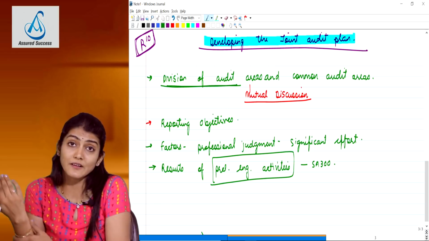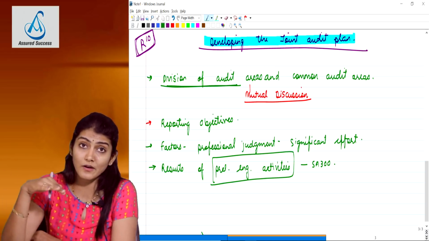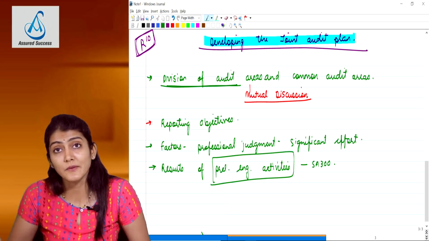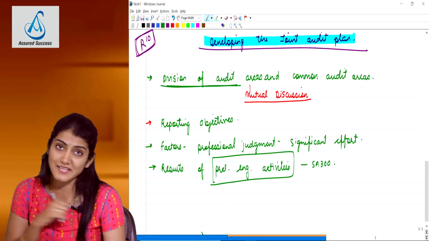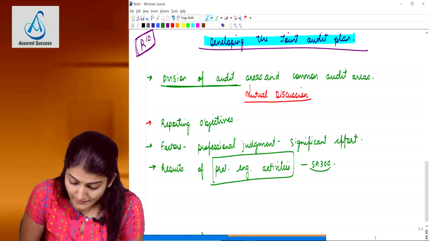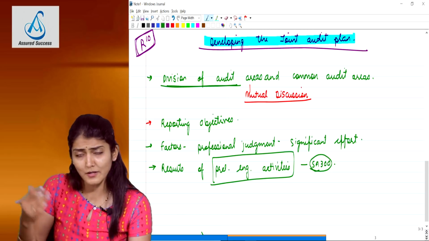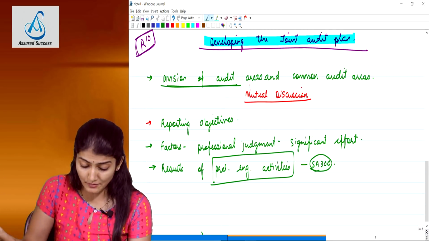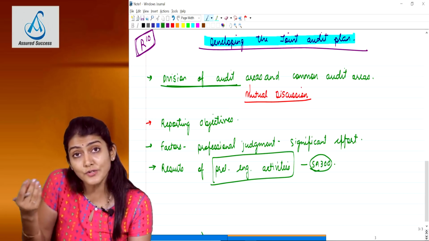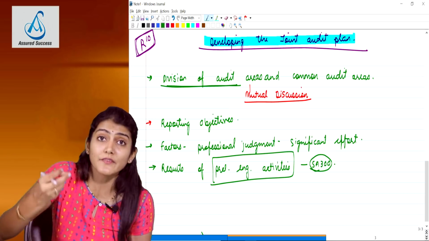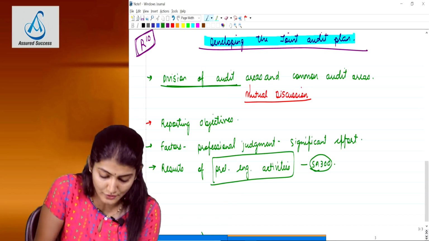No objection certificate, if any, from the predecessor auditor, and knowledge of the client's business, as it is the first time that you are doing the audit of the financial statements. Right, so that you will find in SA 300, planning an audit of financial statements. So it says the results of the preliminary engagement activity should also be taken into consideration while developing the joint audit plan.